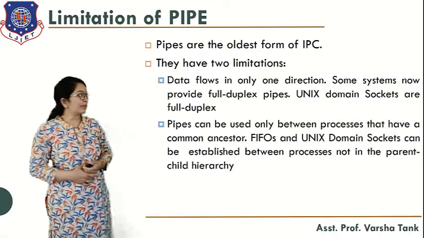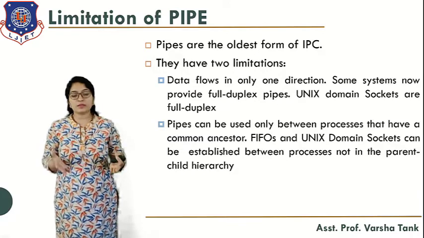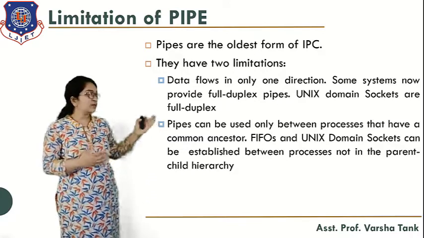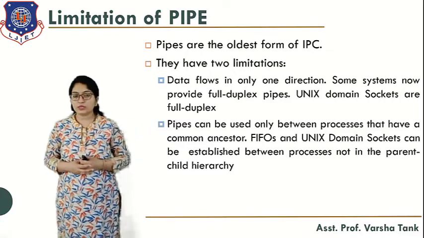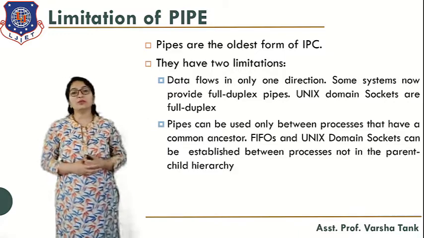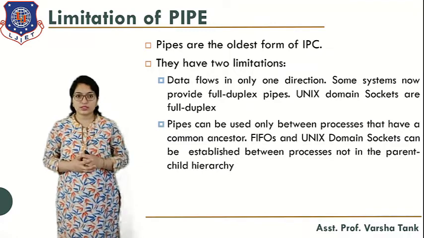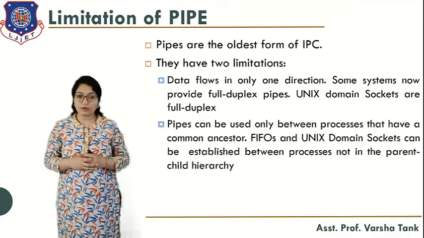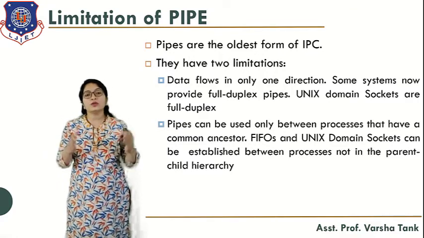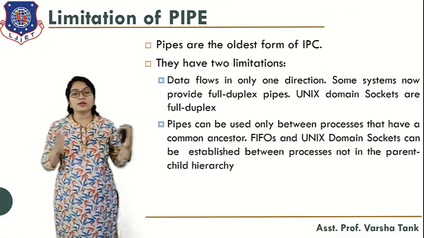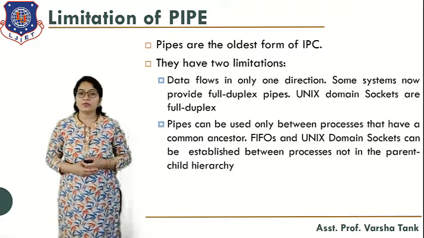Okay, which are the limitations of the pipe? Pipes are the oldest version of the IPC. IPC means inter-process communication, which we will see in detail in the next unit. Here it has two limitations. The first is that data flows only in one direction. Some systems now provide full duplex pipes. Full duplex pipes mean that using that one pipe you can read and write from both sides. Okay, Unix domain sockets are full duplex.